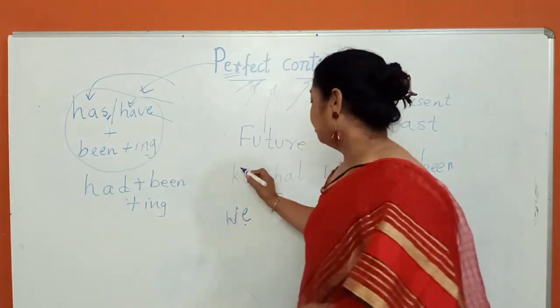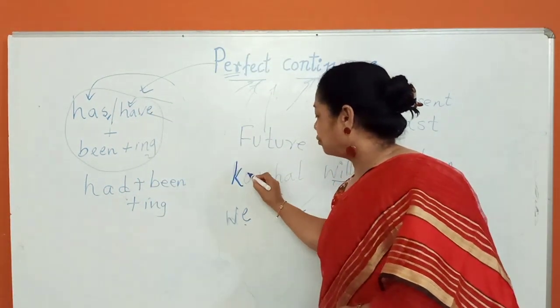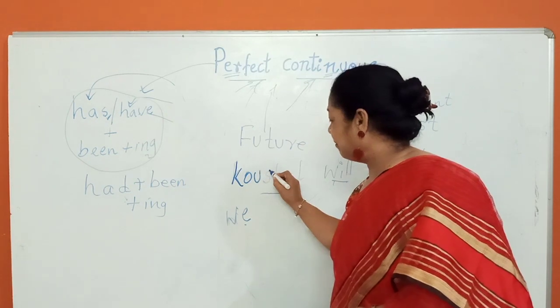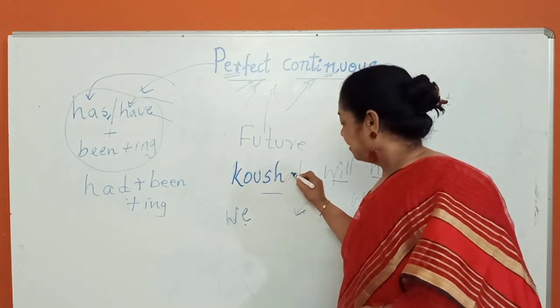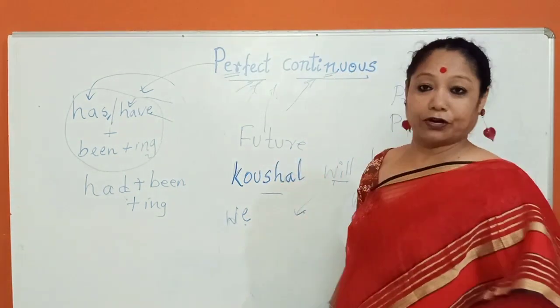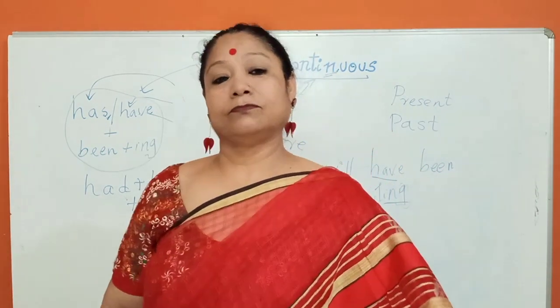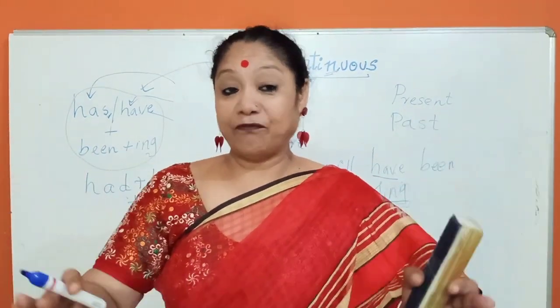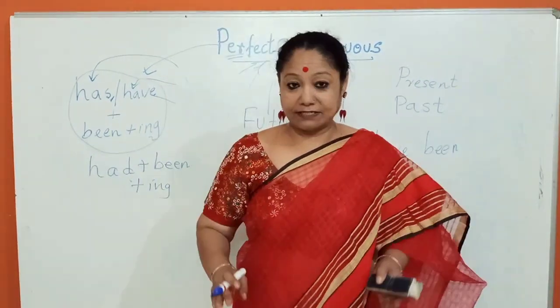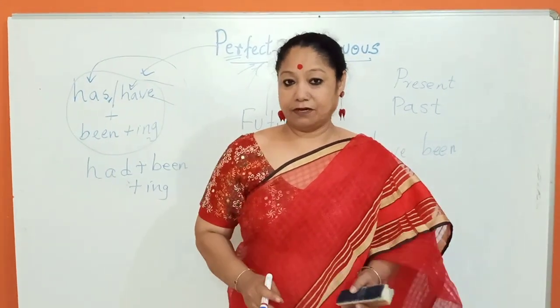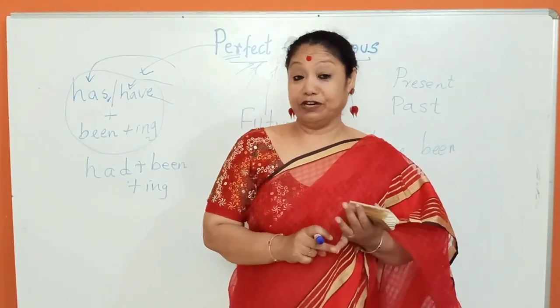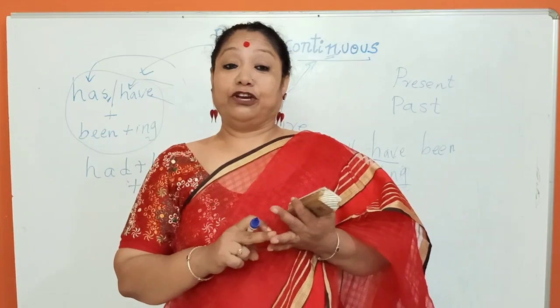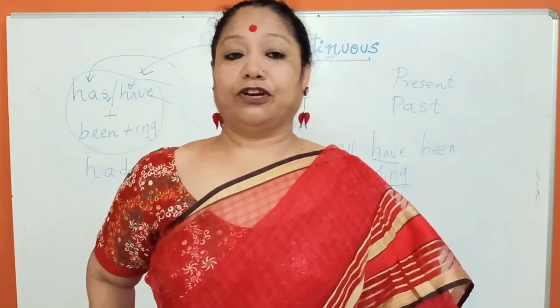Okay. Now, Kaushal, I'm making your name a little darker. Okay. Now, all the three perfect continuous tenses I have revised. Present perfect continuous, past perfect continuous and future perfect continuous.